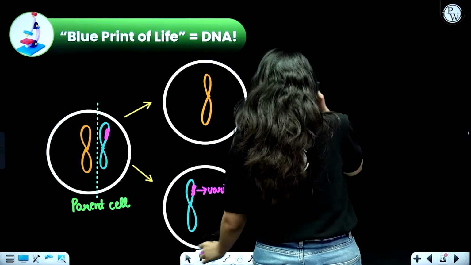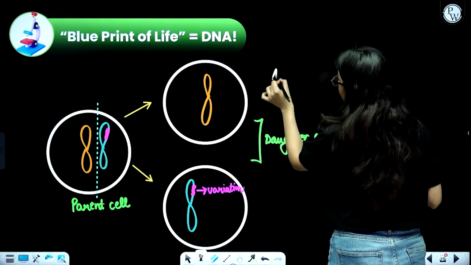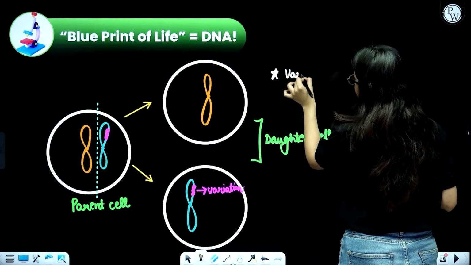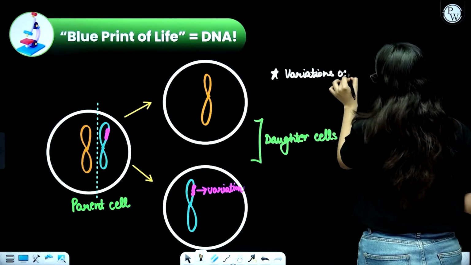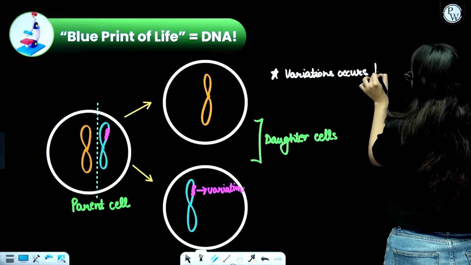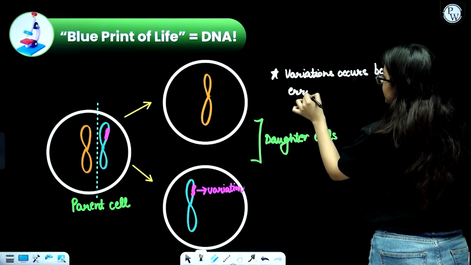So let us just write the same thing over here: how does variation occur? Variations occur because of errors in DNA replication.